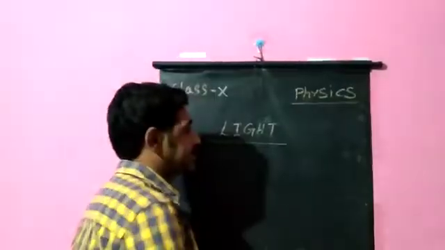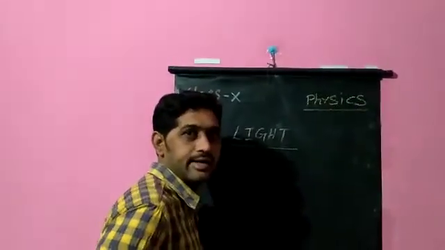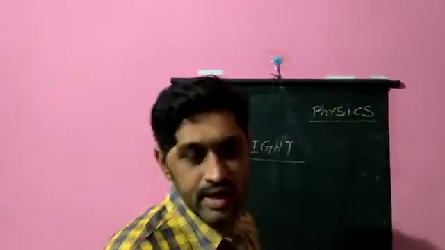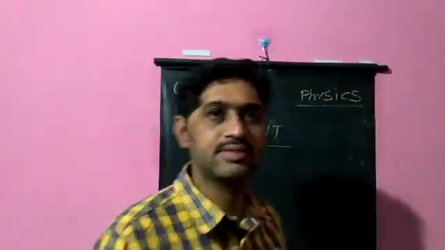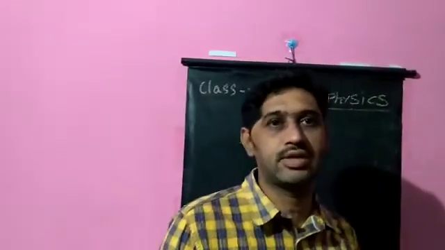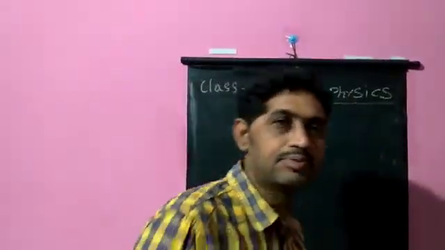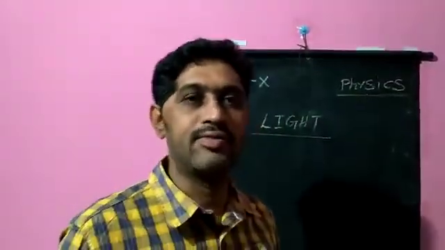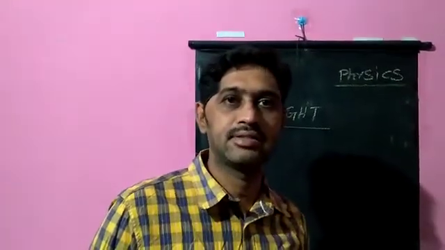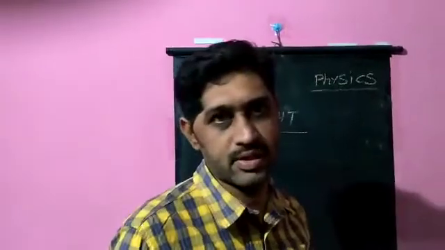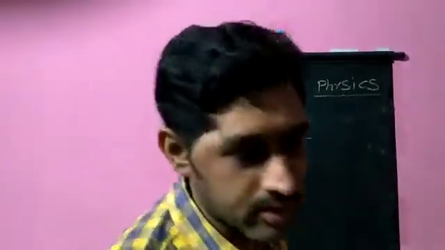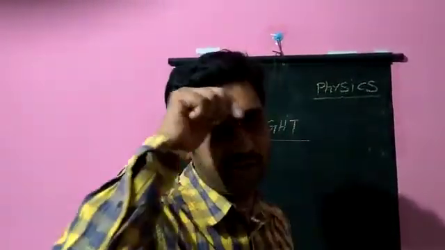Class 10 physics. The chapter which we are discussing is light, reflection and refraction. In that, in previous videos we covered what is light, how it makes the objects visible, what is reflection, what are the laws of reflection, types of reflection, and the reflecting surfaces like mirrors, concave mirror and convex mirror.